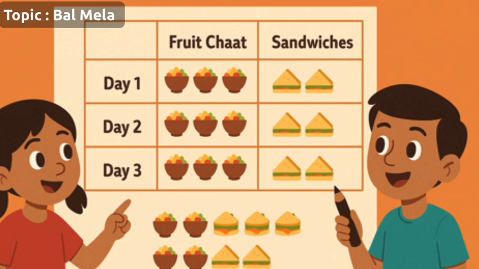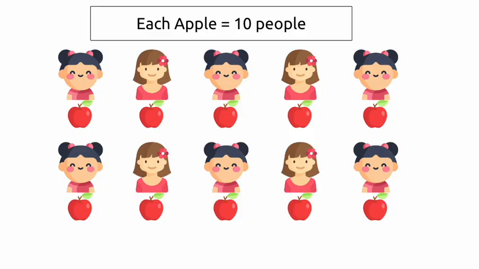Next topic, Bal Mela. Let's read a pictograph. Anjali and Rohan are enjoying the Bal Mela. There are so many tasty things to eat. They count how many people ate fruit chaat and sandwiches over 3 days. Anjali makes a pictograph like this. Each apple is equal to 10 people.